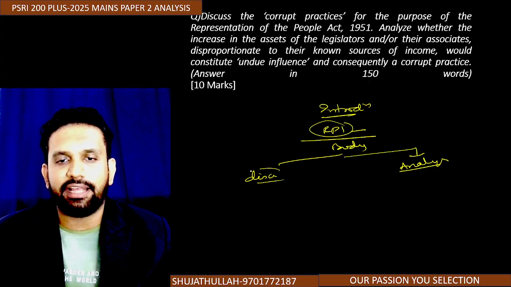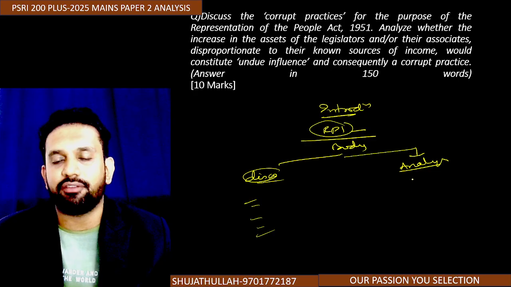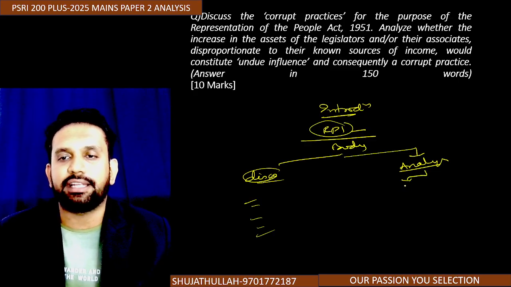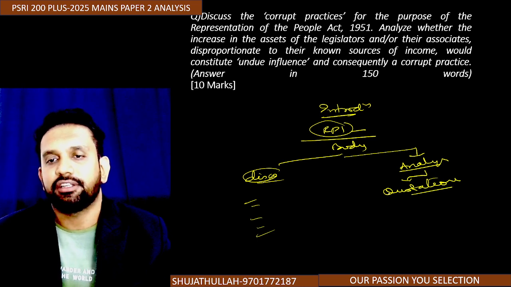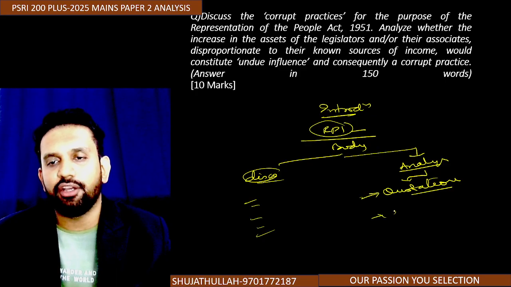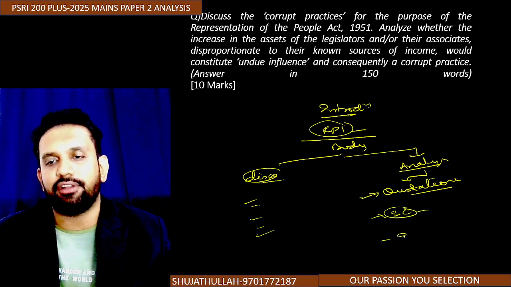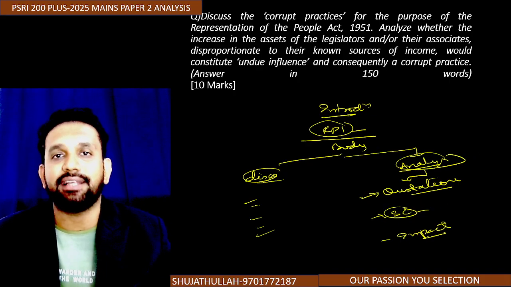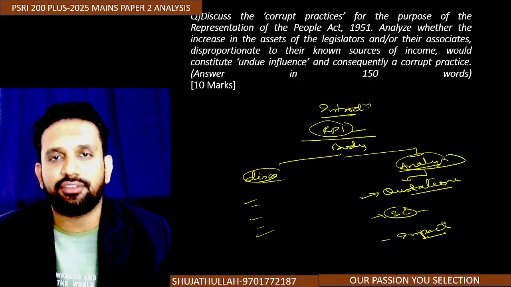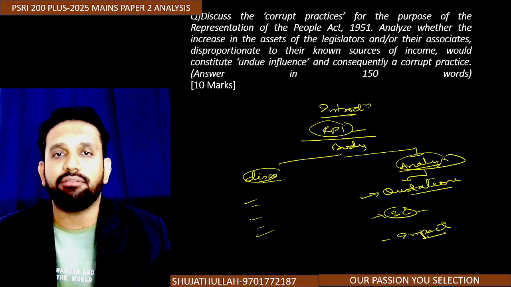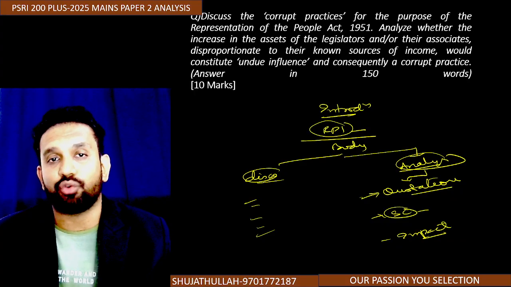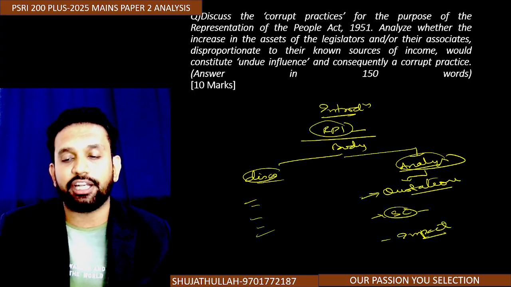So here directly we will write the corrupt practices, and here we will do what? We will make sure that in analysis any of the quotations, if we are aware of it, which influence the elections because of increase in income. So some citations we will take here. Supreme Court judgment citation we will take, and we'll also discuss the impact in analysis, because that is how we do the analysis. Analysis is nothing but take as much content and ground with regard to that particular topic. Tell all the good and bad with regard to that particular question. That is called analysis. I hope this is clear to you. Let us start our discussion.